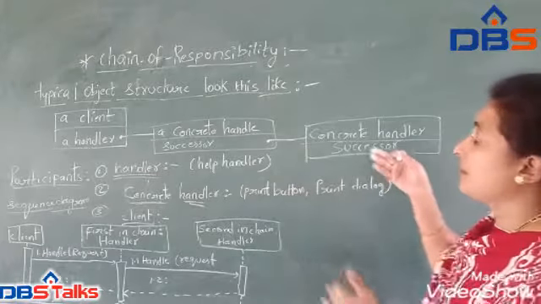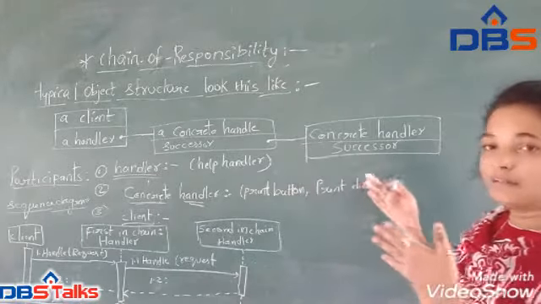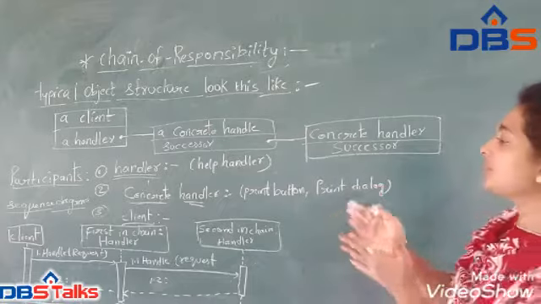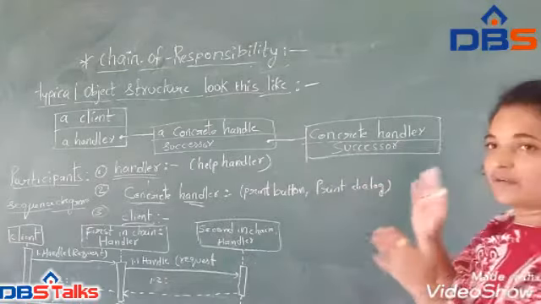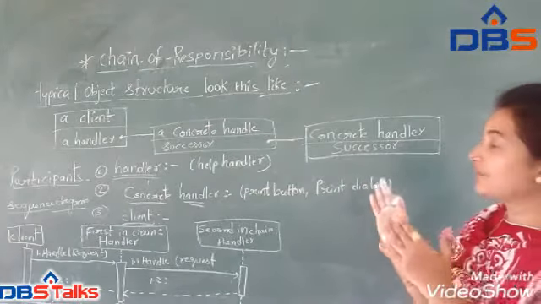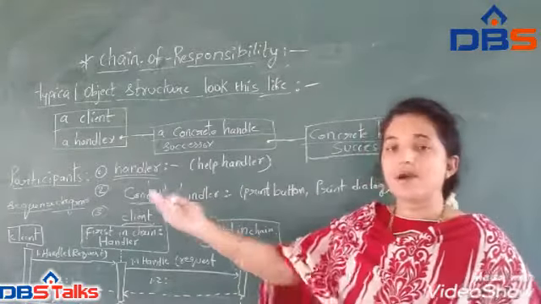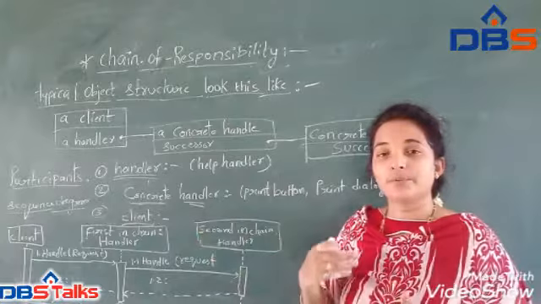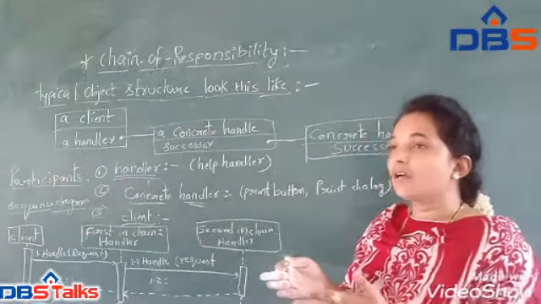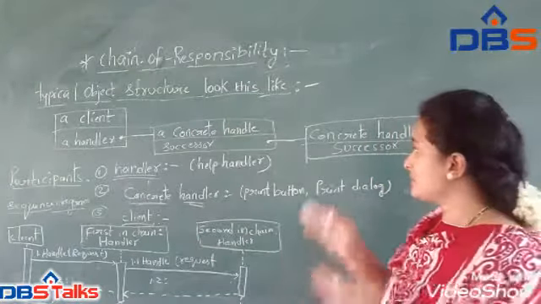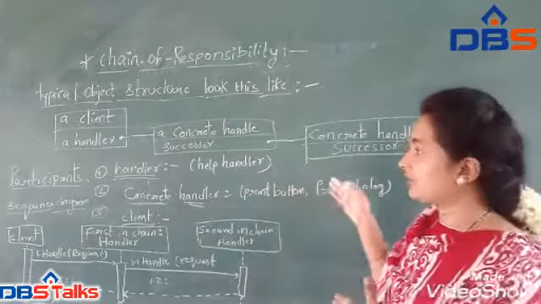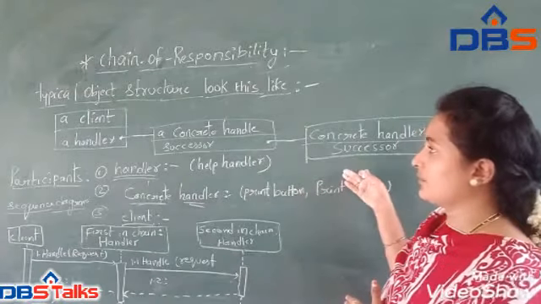All the receivers are chained together, so that the request is passed from one to the next. If processing is necessary, it is passed on. If processing is not necessary, the processing stops here. This is how the communication occurs in the typical object structure.